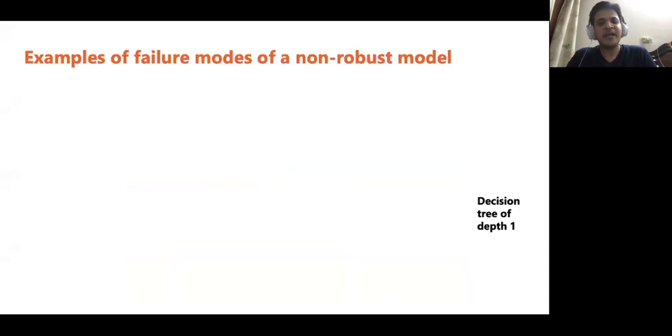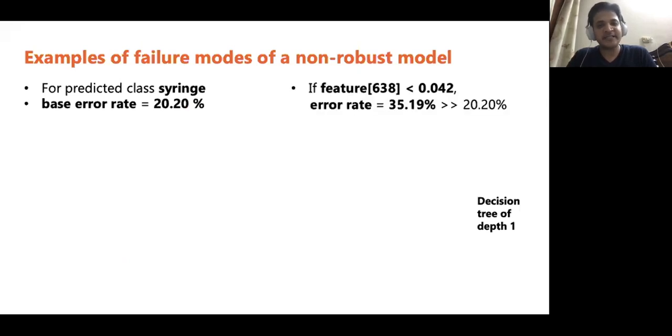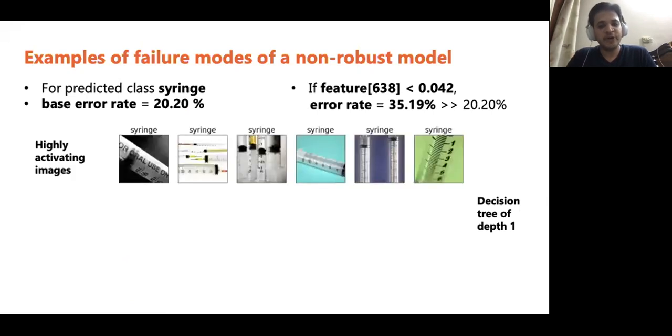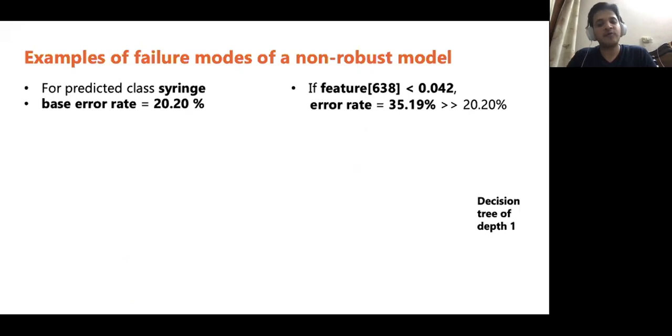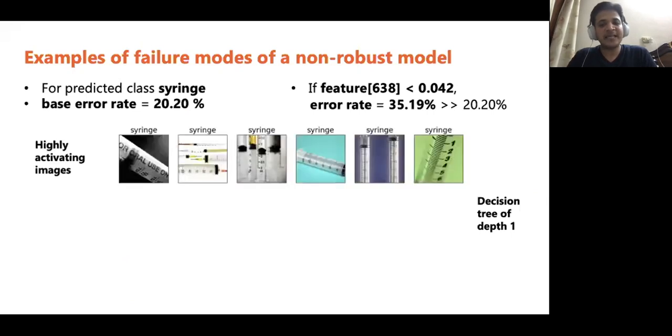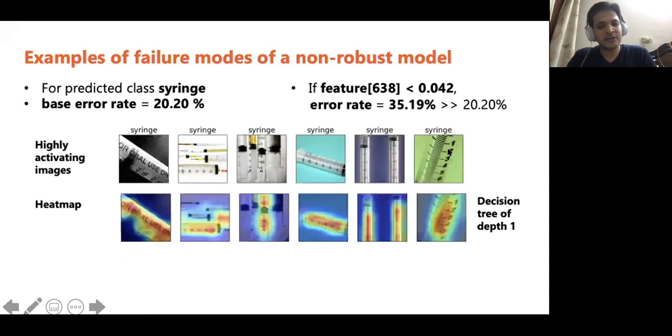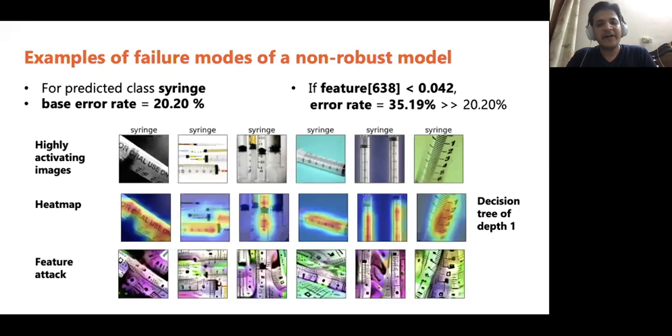Here is another example, again using grouping by prediction. The predicted class here is syringe. The base error rate is 20.2%. Our decision tree discovers that if feature 638 is less than 0.042, new error rate is 35.2%, about 15% higher. Now, what is this feature looking for? These are the most activated images. The heat map visualization suggests that the model is looking at the syringe measurements. Next, by doing a feature attack, we observe that the new images are full of measurements.